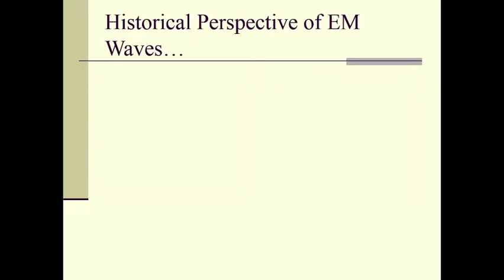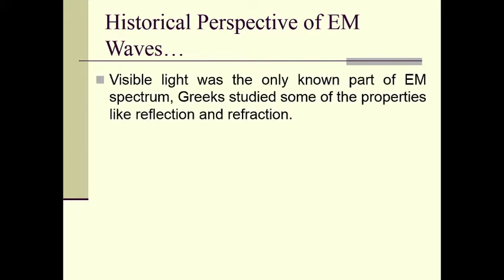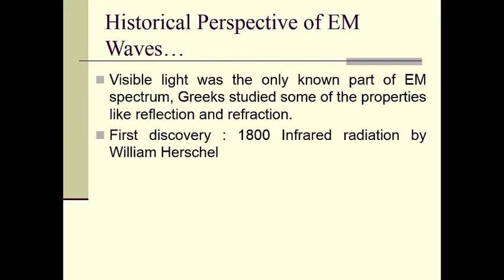So let us study the historical perspectives of electromagnetic waves. Visible light was the only part of the electromagnetic spectrum that we knew earlier, and the ancient Greeks studied some of the properties of light such as reflection and refraction, right?